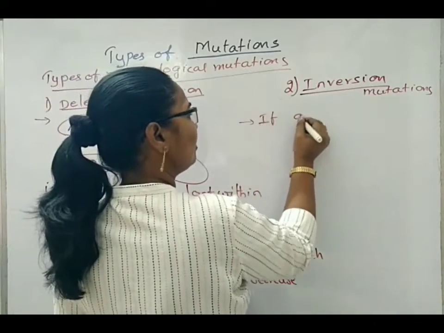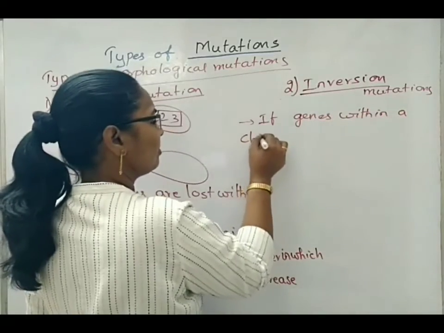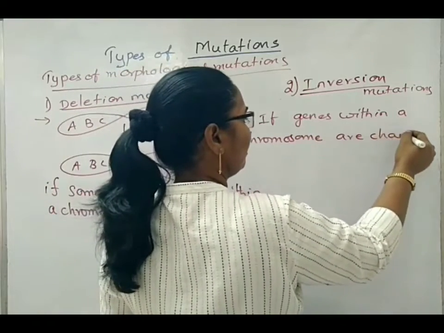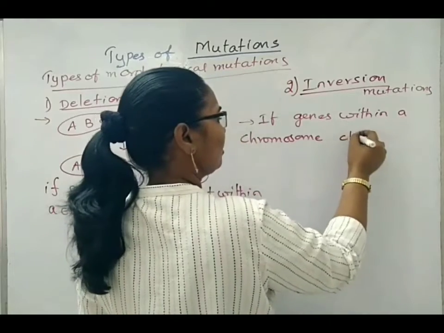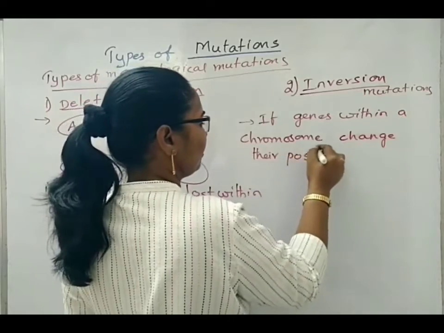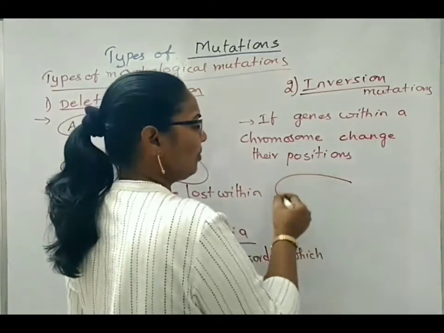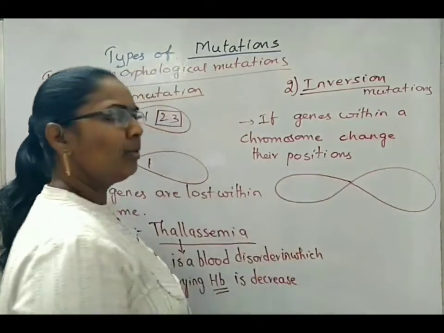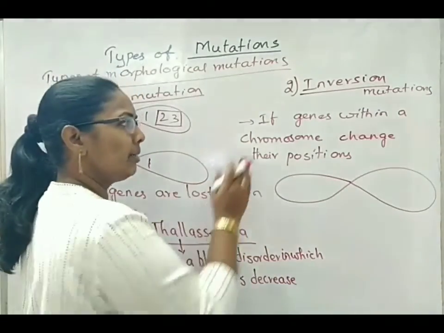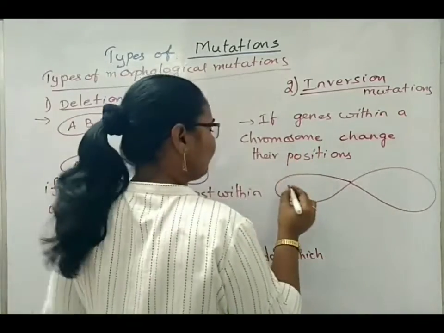If genes within a chromosome change their positions, then such type of mutations are called inversion type of mutation. I am not considering homologous or non-homologous chromosomes, I am just taking one chromosome and showing the diagrammatic representation of inversion type of mutations. Again, we will take the same type.